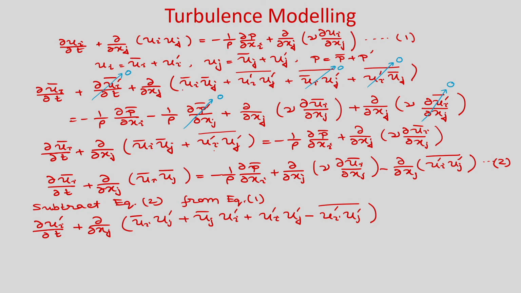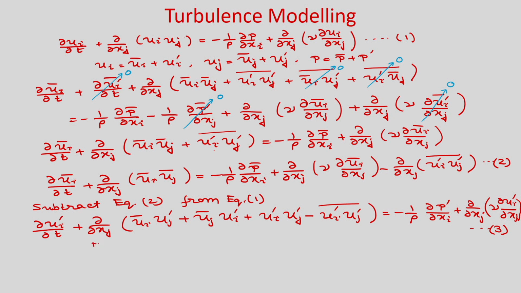After some additional simplification, on the right hand side we have minus 1 by rho del p prime by del x_i plus del of del x_j of nu del u_i prime by del x_j.